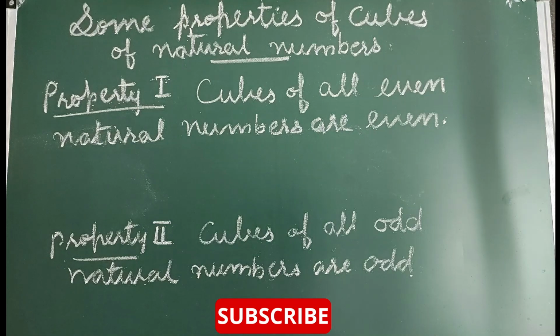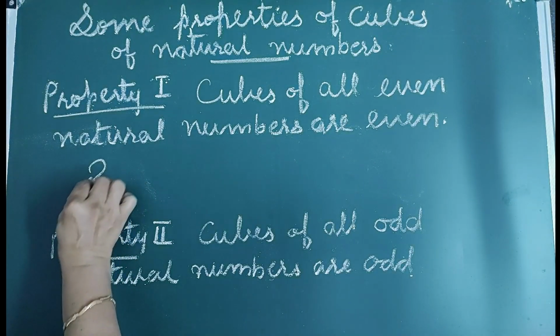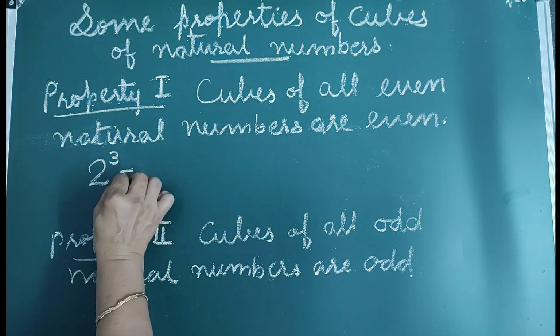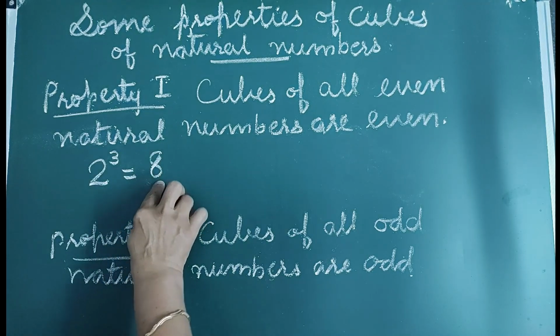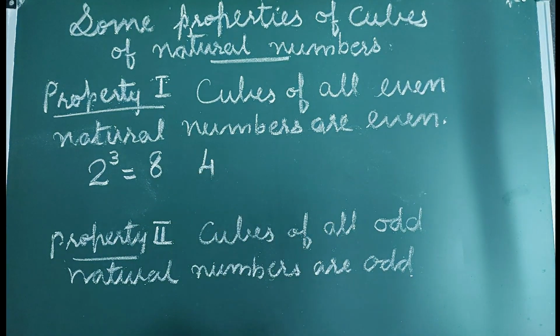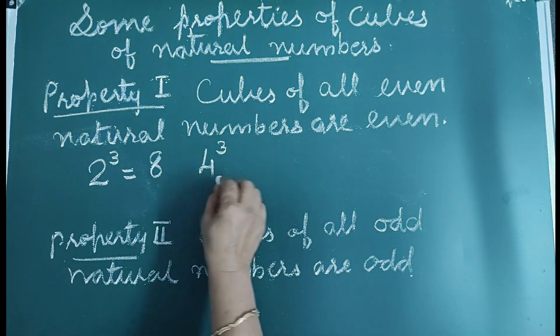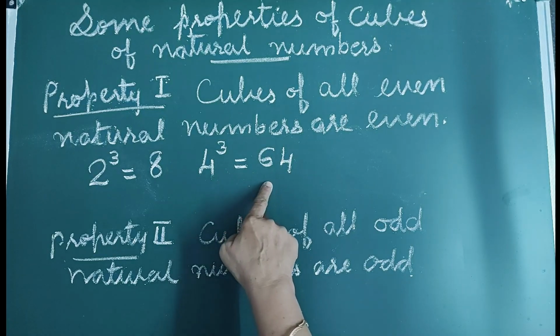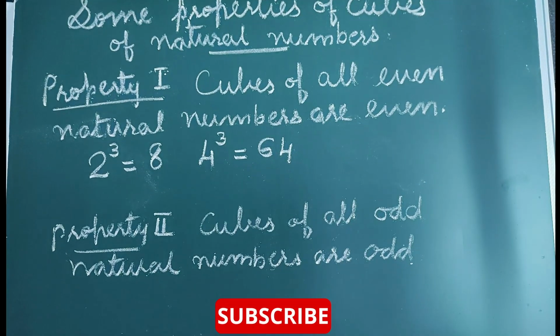Let us discuss some properties of cubes of natural numbers. Property 1. Cubes of all even natural numbers are even. We know 2 is an even number and its cube, that is 2 cube equals 8. 8 is also an even number. Next, 4 is an even number and the cube of 4, that is 4 cube, is equal to 64 and 64 is also an even number.